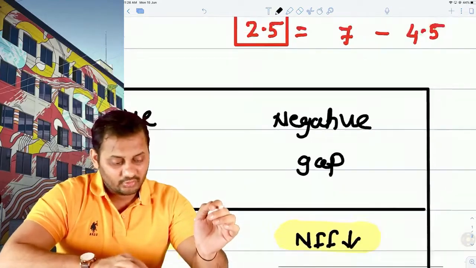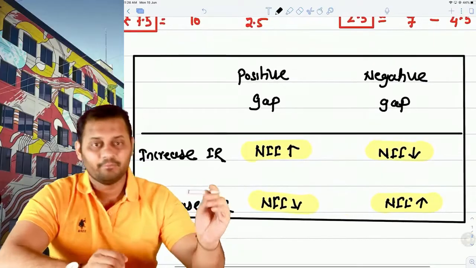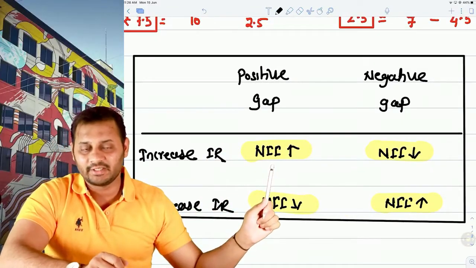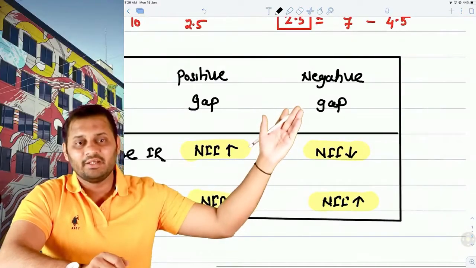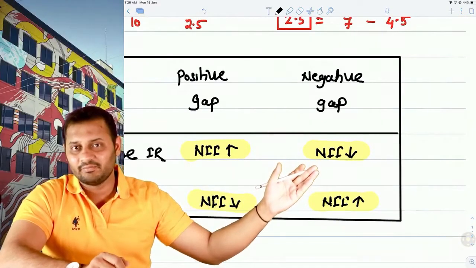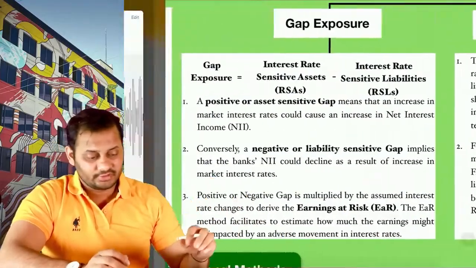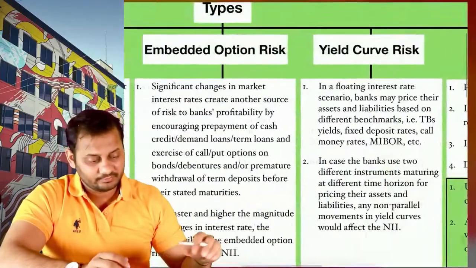So as a whole, we can frame a table like this. If there is a positive gap and interest rates are increasing, the net interest income will increase. If there is a negative gap and interest rates are increasing, the net interest income will decrease, and vice versa here. Understood? So this is all about the gap exposure.